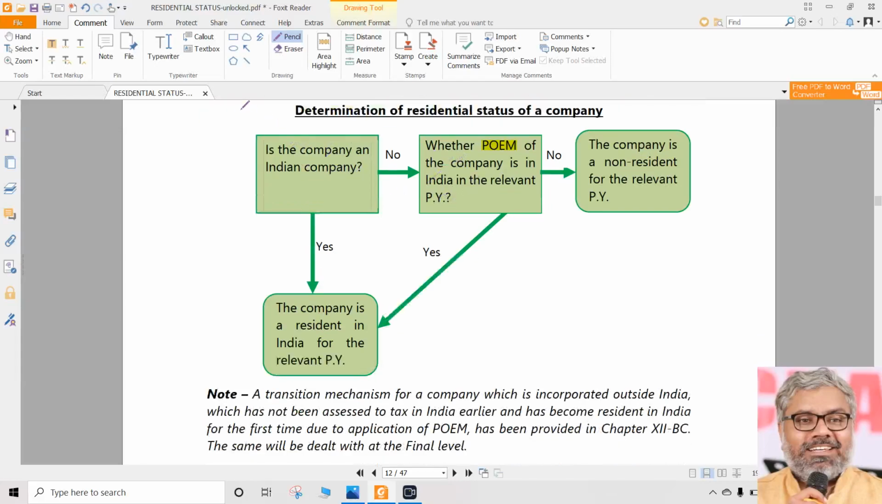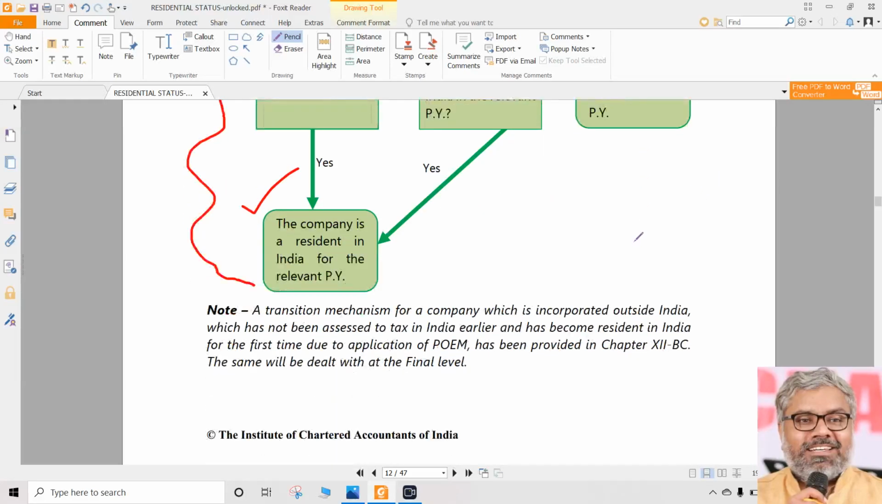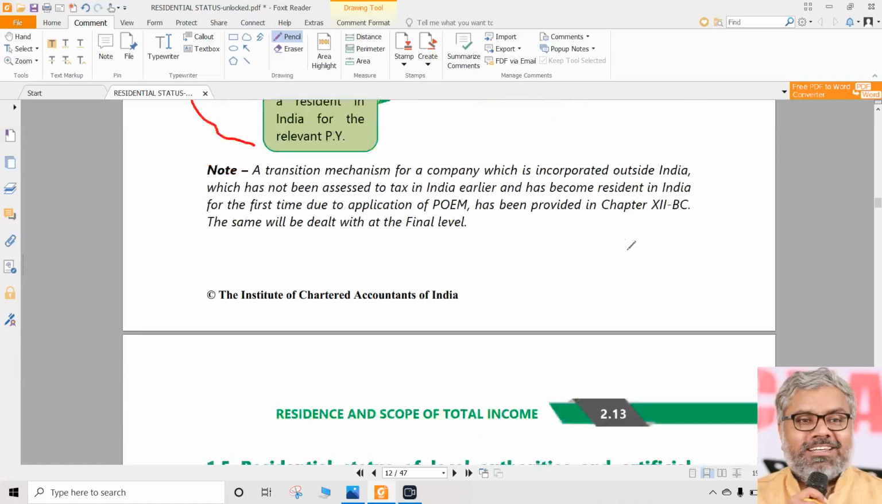So it is all mentioned here, determination of residential status of a company. First of all, is it an Indian company? Straight away, it is a resident. No further checking, all these things not required. If it is an Indian company, yes, it is a resident. That is done. No, it is not an Indian company. Then we'll check whether the POEM of the company, POEM meaning the place of effective management of the company, is situated in India in the relevant previous year. Yes, then also it is a resident. No, then it is a non-resident. That's all. That is how the residential status of a company will be determined.